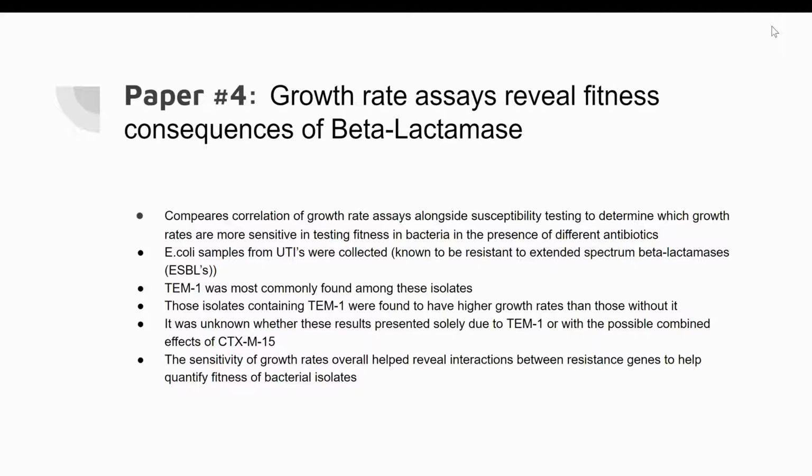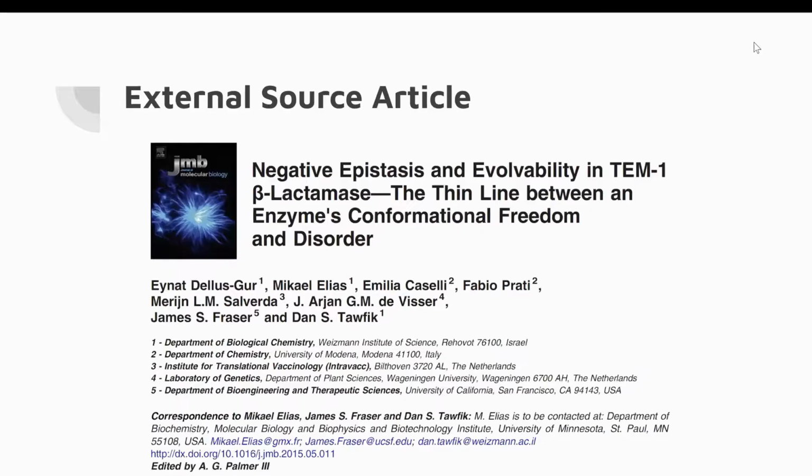Hello, my name is Michelle Lee, and I'll be talking about the external source article that we used to connect the two previously mentioned papers. So this is a screenshot of the title section of the article, and the title of this article is Negative Epistasis and Evolvability in TEM1 Beta-Lactamase, the thin line between an enzyme's conformational freedom and disorder.